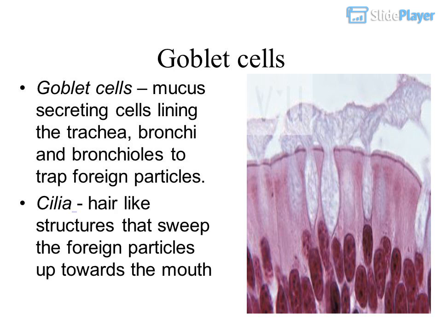Goblet cells, mucus-secreting cells lining the trachea, bronchi and bronchioles to trap foreign particles. Cilia, hair-like structures that sweep the foreign particles up towards the mouth.